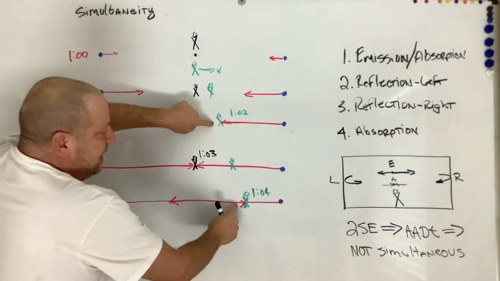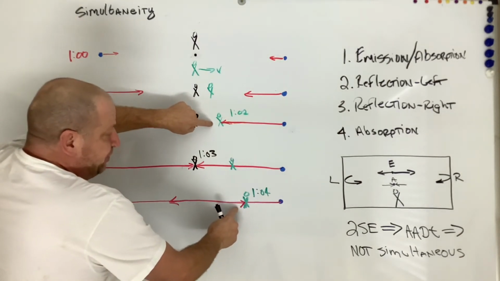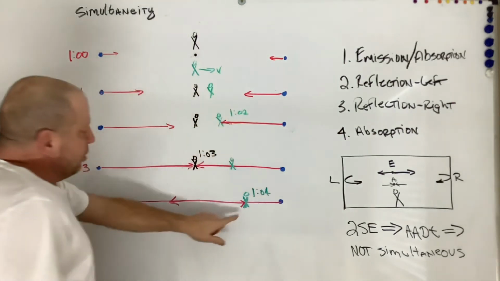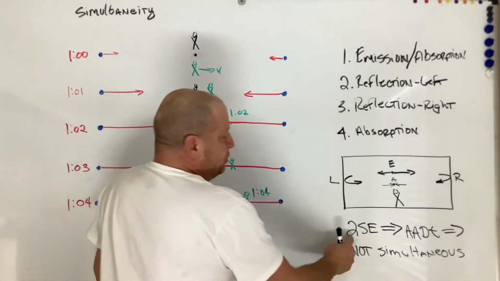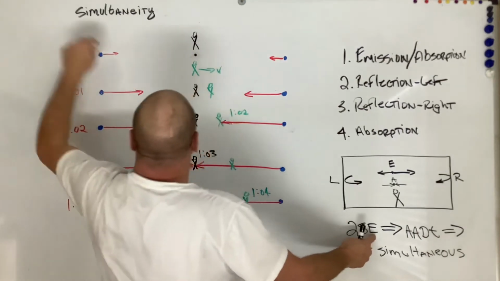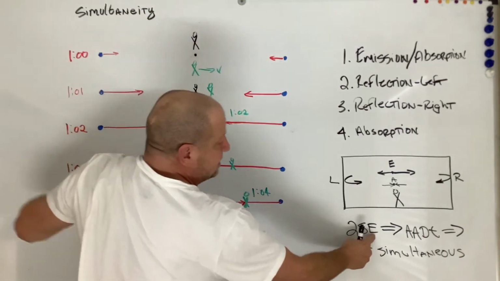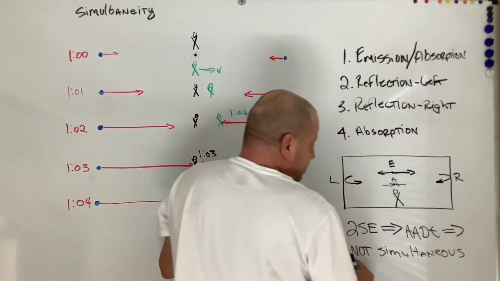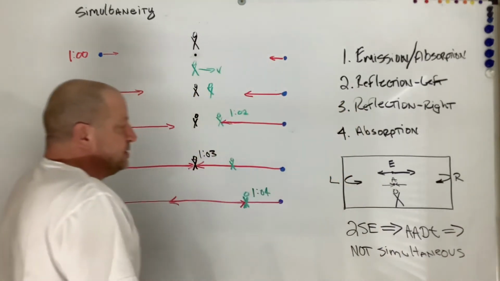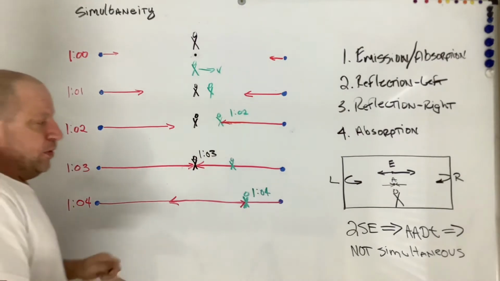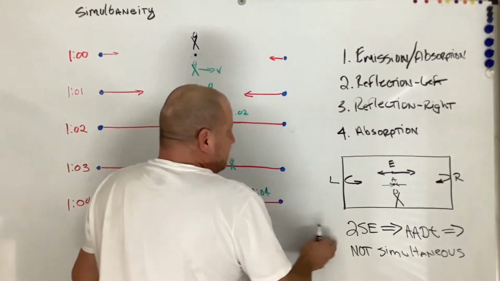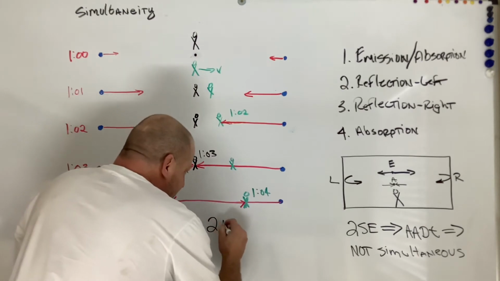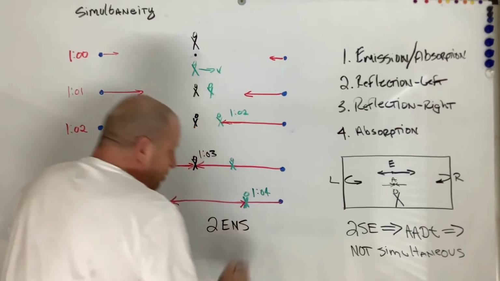So the same thing has to happen in reverse. We have to be able to say that. So this is what he concluded. He said two simultaneous events, this and this, arrive at different times. So then he concludes that the events are not simultaneous. So this has to happen in reverse. We have to be able to say that two events not simultaneous